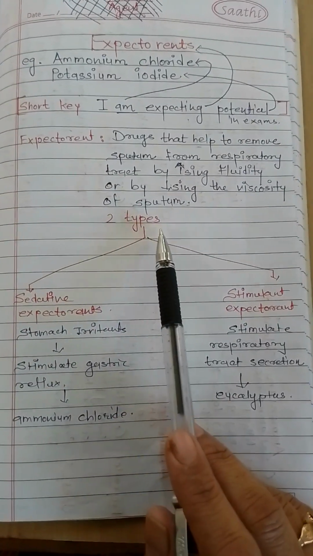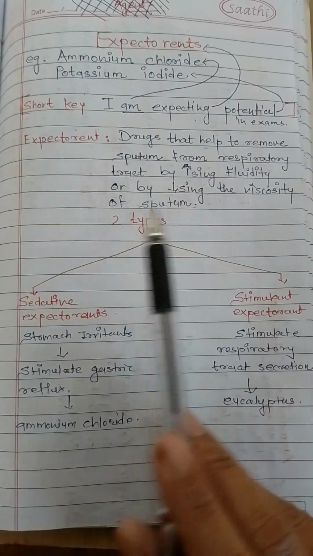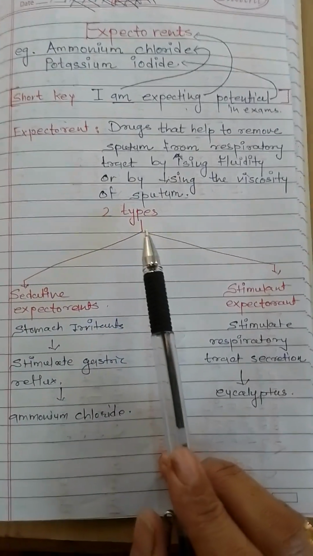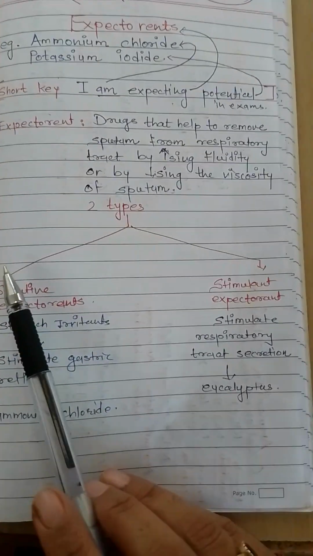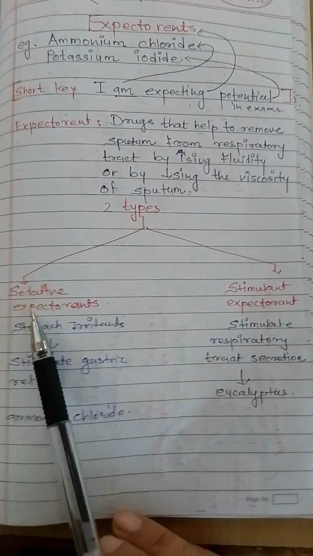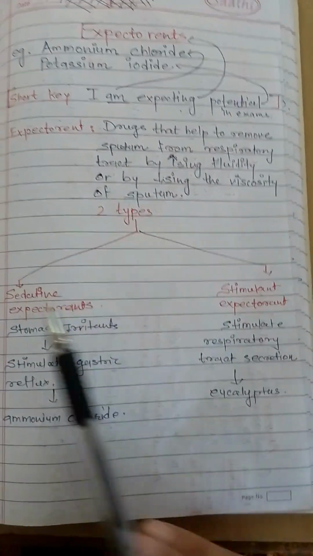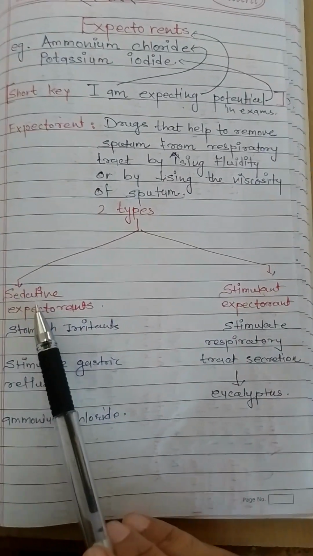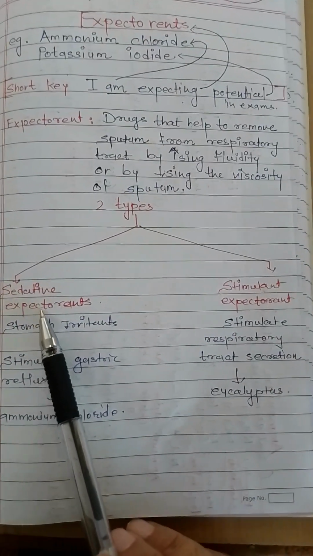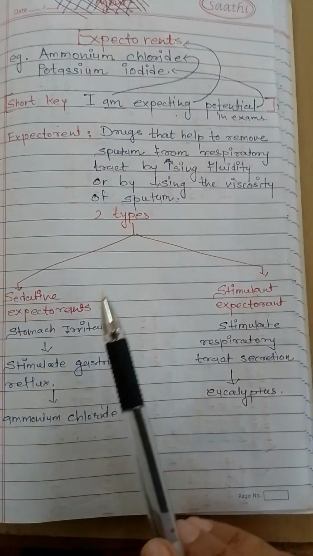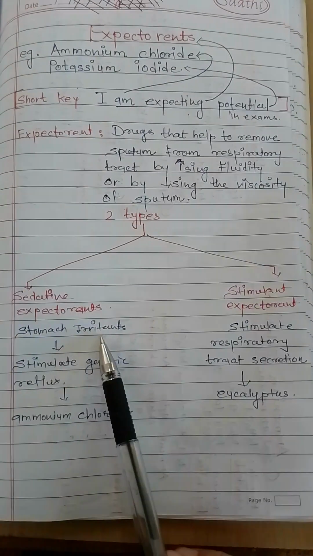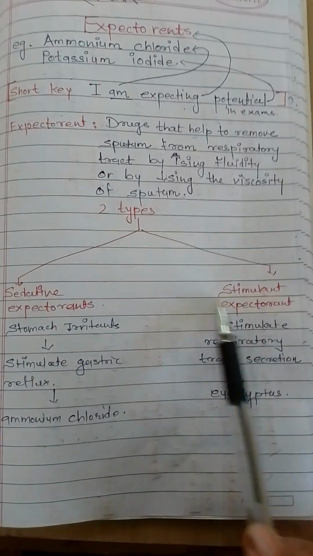They are working by two mechanisms, and on the basis of this mechanism they are divided into two types, that is sedative expectorants and stimulant expectorants.